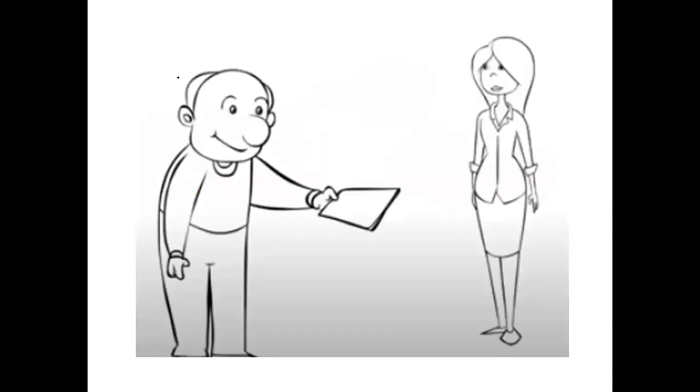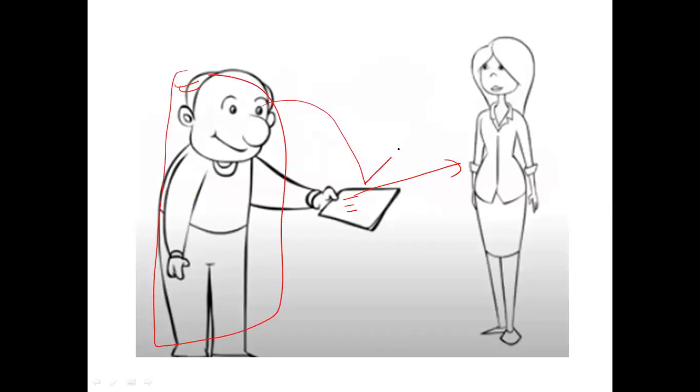Okay, so here is a beautiful picture of this man giving a book or a letter to this lady. This is the first person, this is the subject. So the boy is giving a letter to the girl. Here this is the first person, the subject.